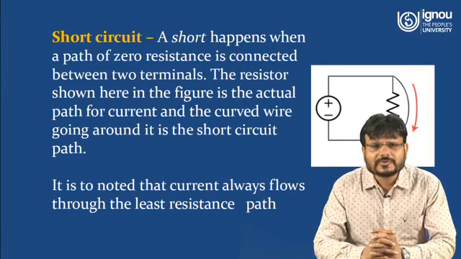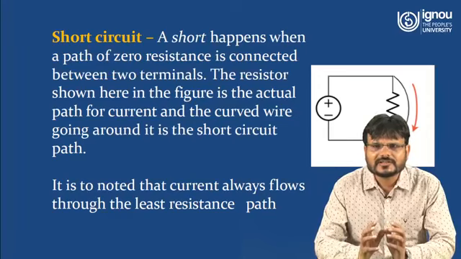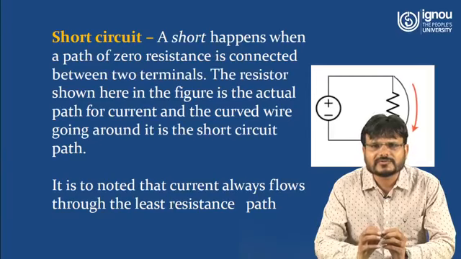Now we have to understand what we mean by short circuit. As you know, a short circuit happens when a path of zero resistance is connected between two terminals. The resistor shown here in the figure is the actual path for the current, and the curved wire that you can see in the figure is the shortest path. So short circuit means what? If any wire connected between terminals A and B has zero resistance, then it will be called a short circuit. So short circuit means zero resistance.